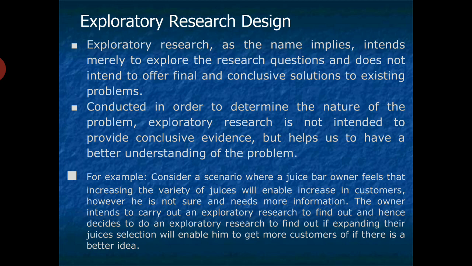First of all, he needs to understand whether, if he expands the selection and taste of various varieties of the juices, the customers are increased, satisfied or not. Then and only then he goes for finding out more options related to the juice selection.